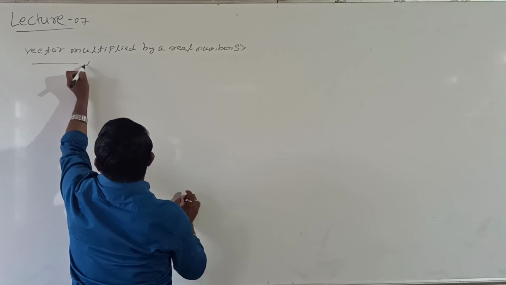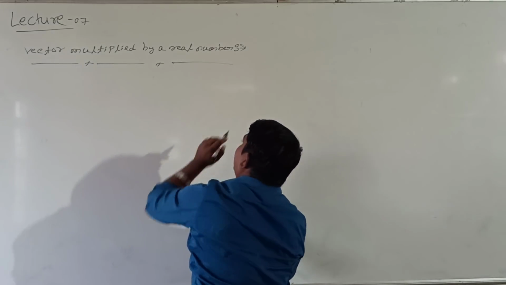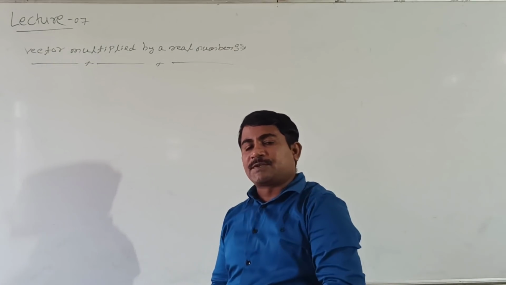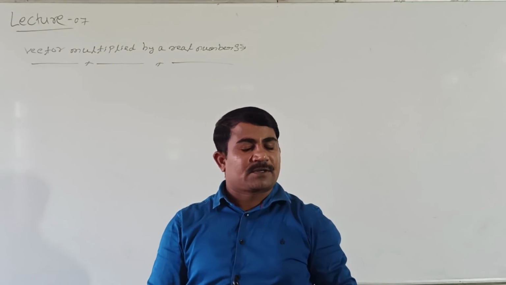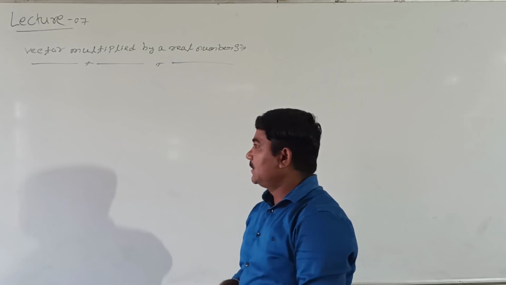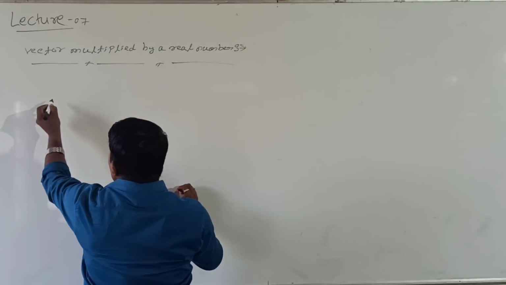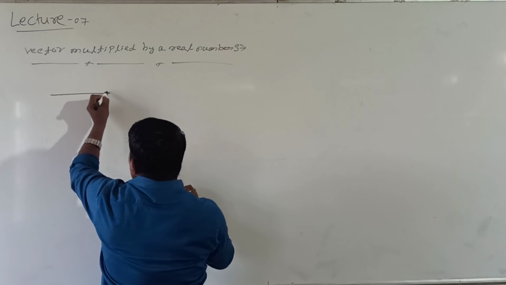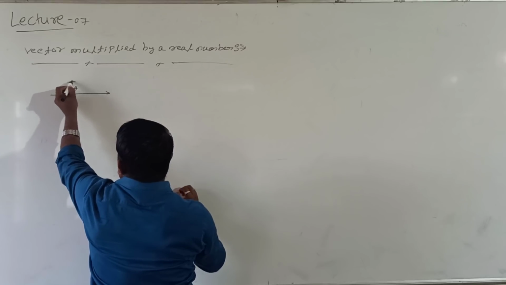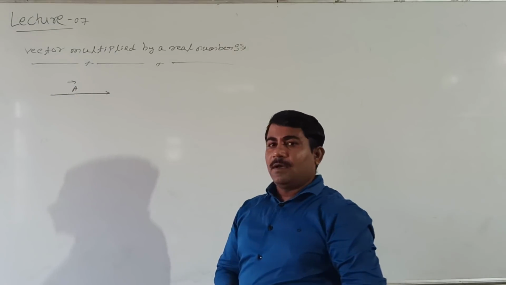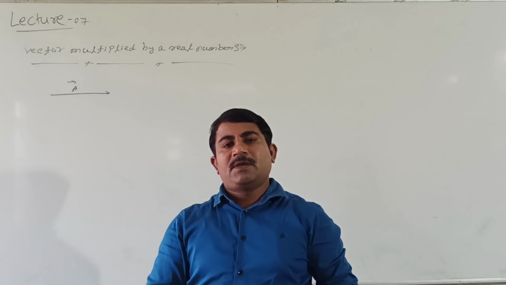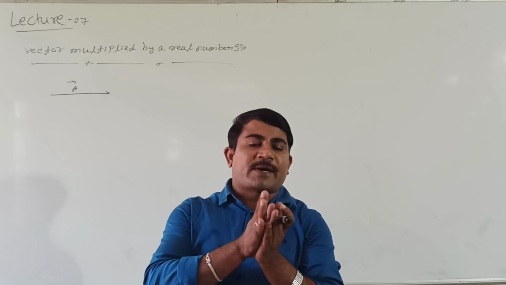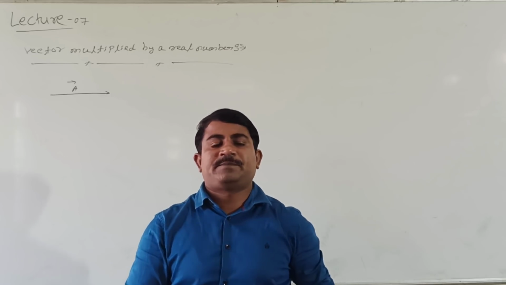Students, now I will take a vector and a real number, right? You know the real number, right? Look here. This is vector A. Now I will take a real number lambda. If a real number is multiplied to vector A, then what happens?